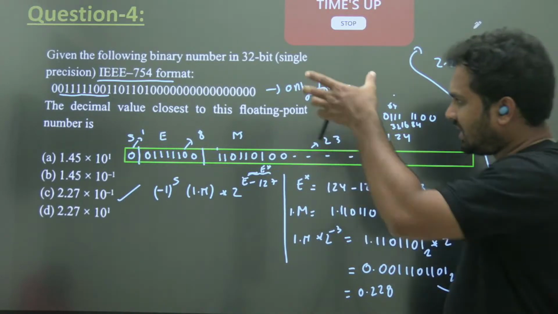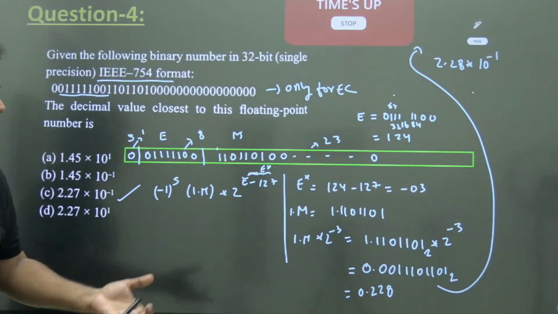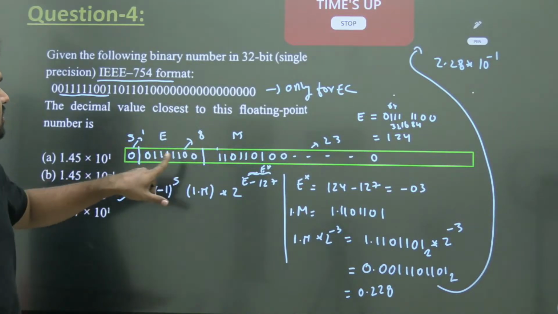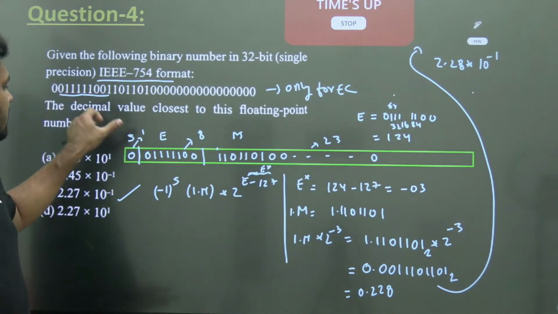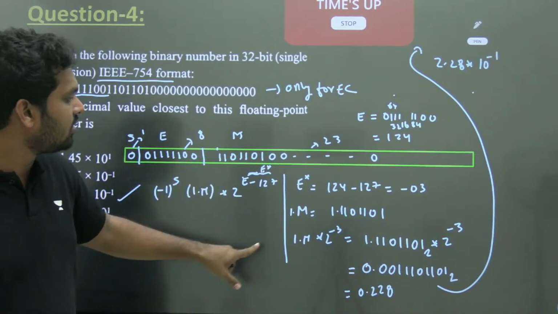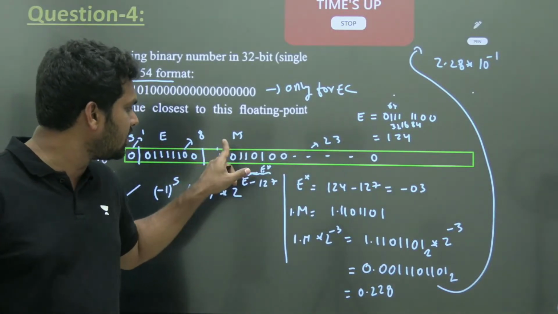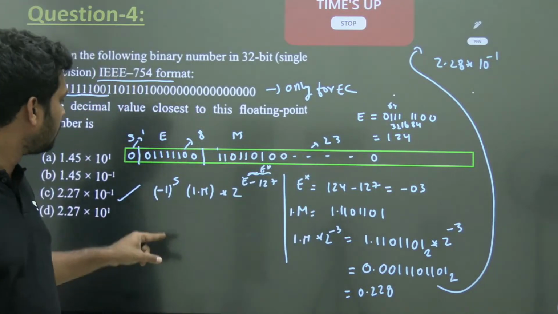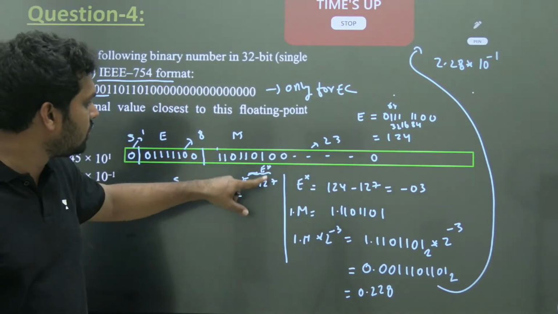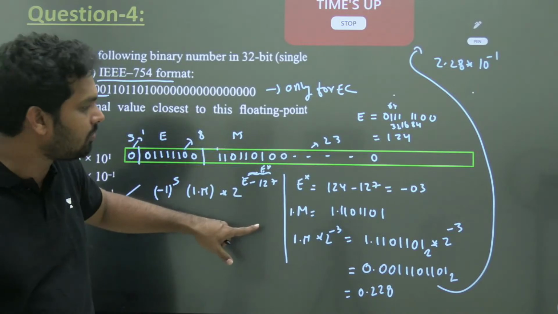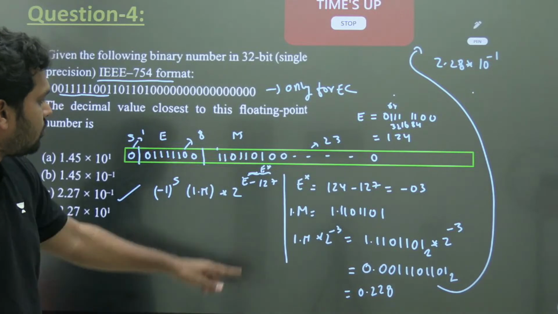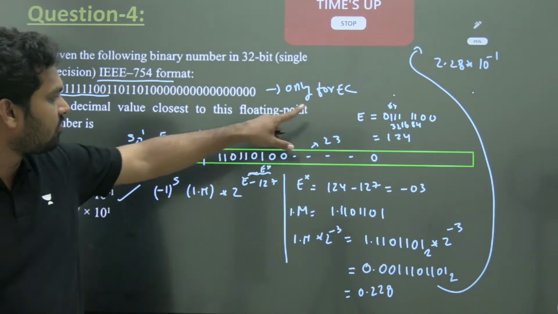See, if you have not studied this concept, you feel it is completely strange. If you have already studied this, then I can explain. So what is that? Sign, exponent, mantissa is the formula. Sign is 0. Exponent is the first 8 bits after the first bit, and mantissa will be the remaining bits. So whatever you have here, you should take it in the form of what we call a normalized representation: 1 dot this number into 2 to the power of whatever the exponent you are getting, which will be subtracted from 127, because while representing we add 127. So while getting its value, you should do this biasing. Subtract 127 and you get minus 3.